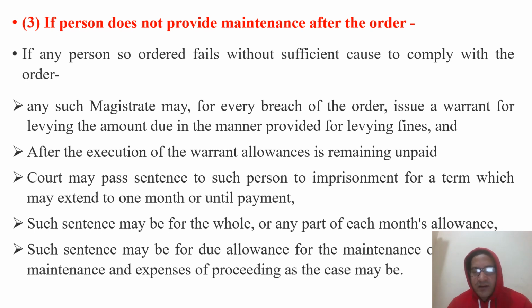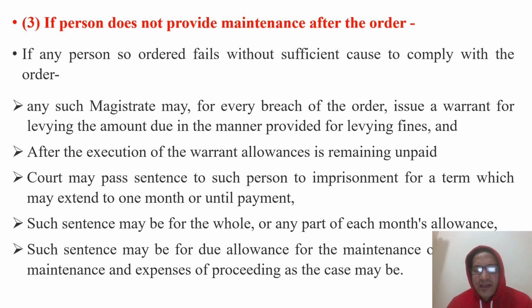This provision is applicable only when the respondent does not maintain his wife after the order of the magistrate and he does not have sufficient reason. Then the magistrate may, for every breach of the order, issue a warrant for levying the amount due in the manner provided for levying fines. And after the execution of the warrant, if the allowance remains unpaid, the court may sentence such person to imprisonment for a term which may extend to 1 month or until payment.